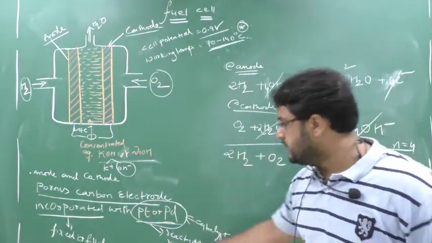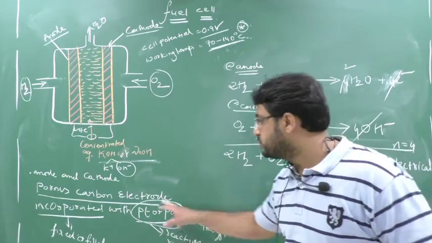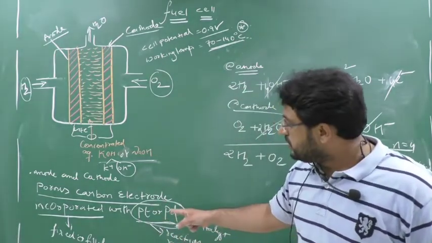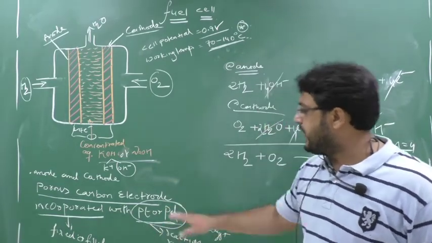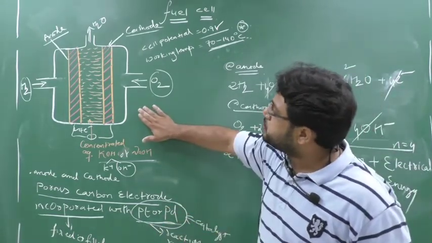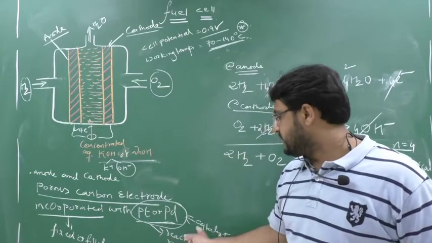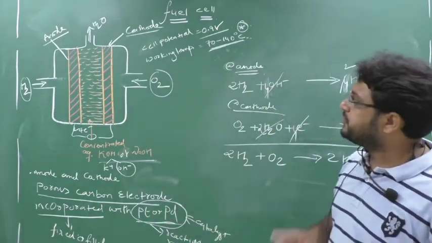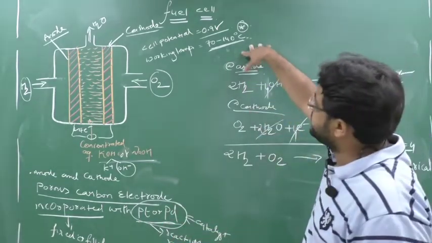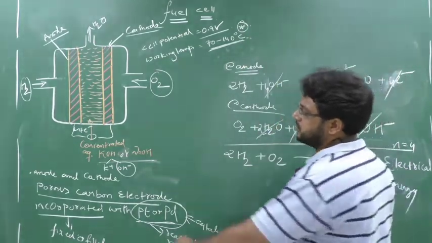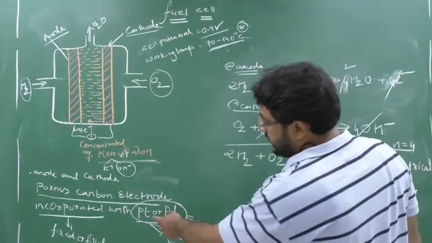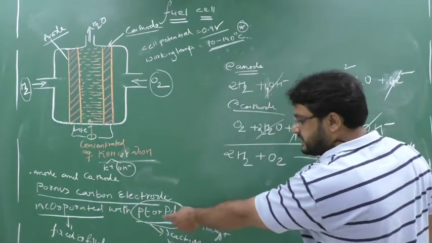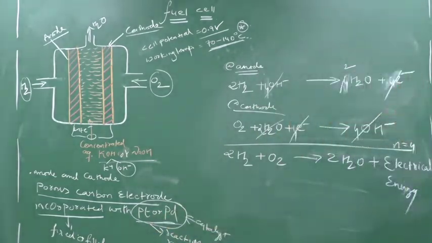Third disadvantage, see here, Pt and Pd, platinum and palladium, these both are costly elements. So due to the high cost, this cell cost is too high because of this catalyst of platinum and palladium. So first disadvantage is the working temperature. Second disadvantage is what? The corrosive nature of KOH. And third disadvantage is their high cost due to the catalyst like platinum and palladium. So these are the certain disadvantages of the fuel cell.